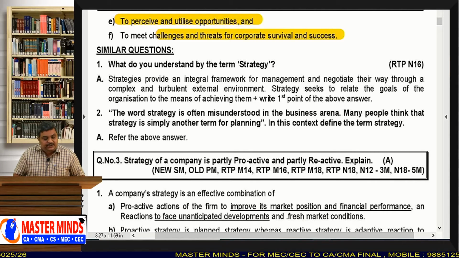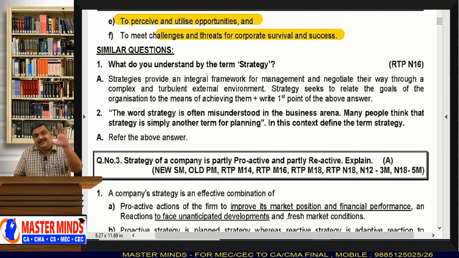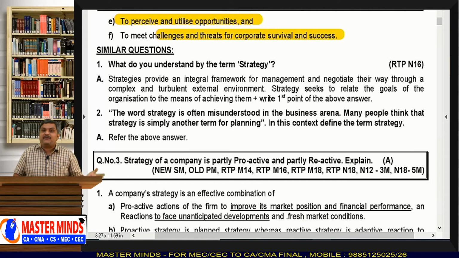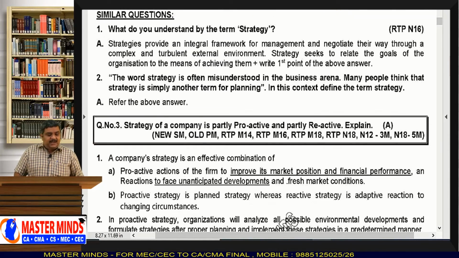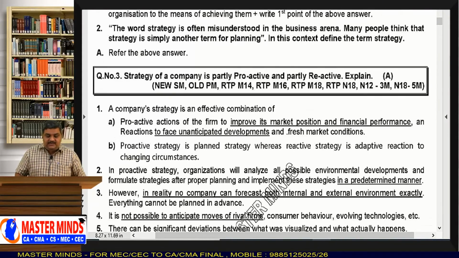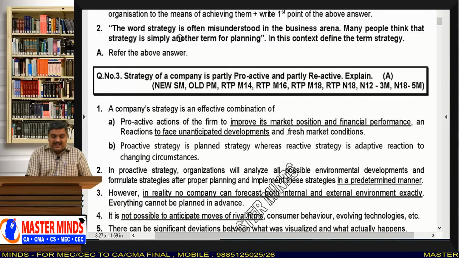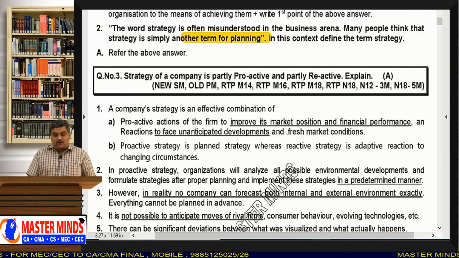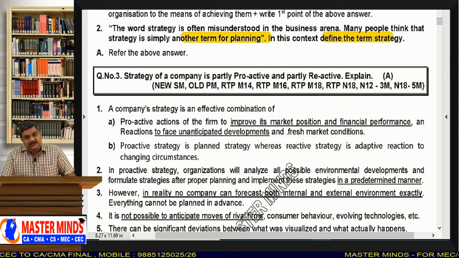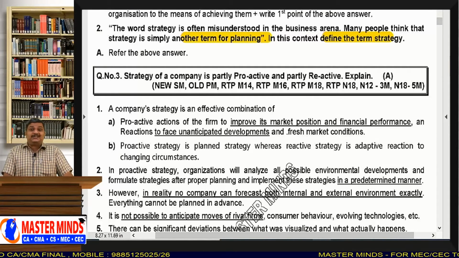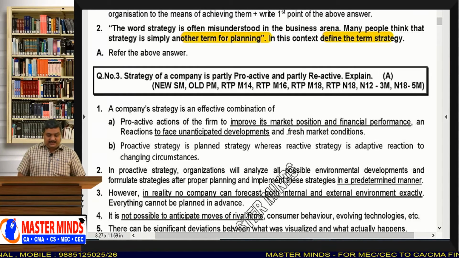And one important thing you please remember, you please never expect that questions are directly asked in the examination like define strategy. No. So the question may be asked like this. The word strategy is often misunderstood in the business arena. Many people think that strategy is simply another term for planning. In this context, define the term strategy. So in this way, a question may be asked. So you should pay attention to the similar questions given in the masterminds material. Okay, that is very, very important.